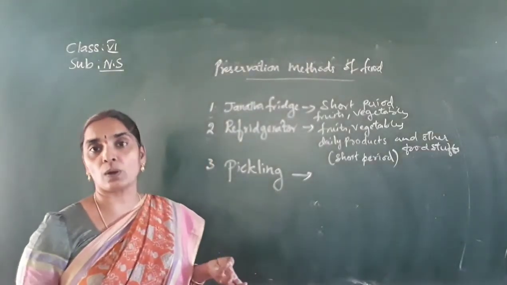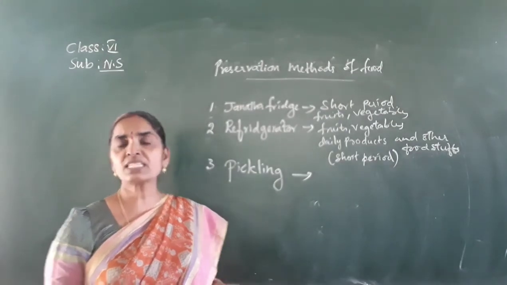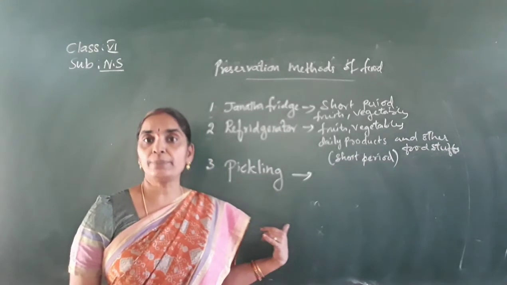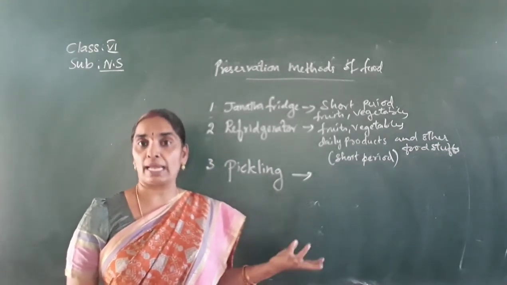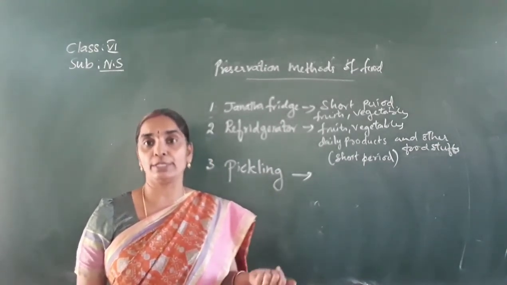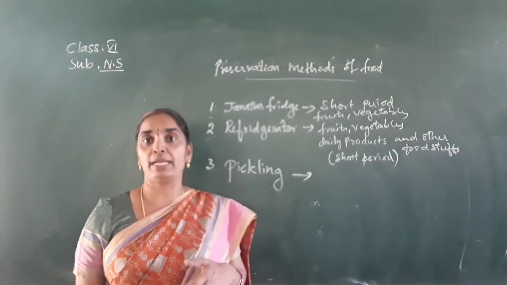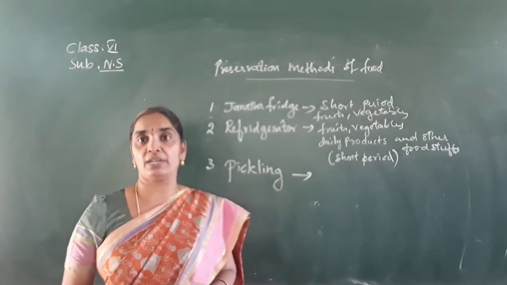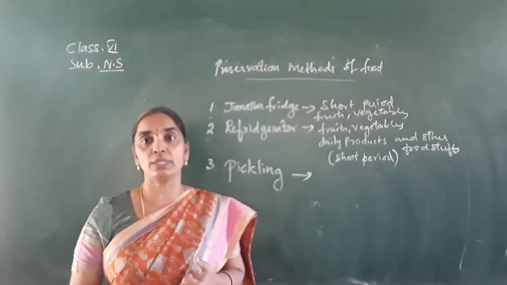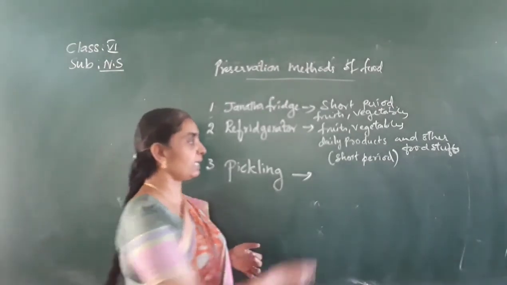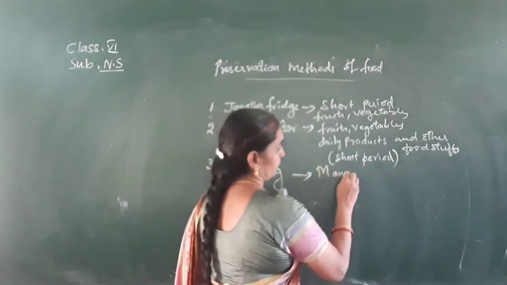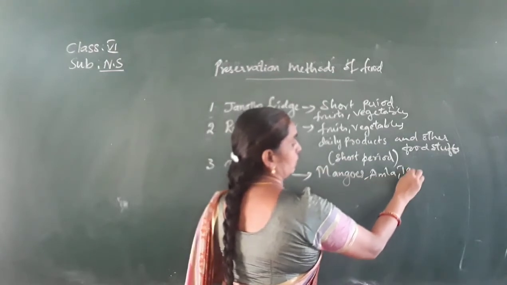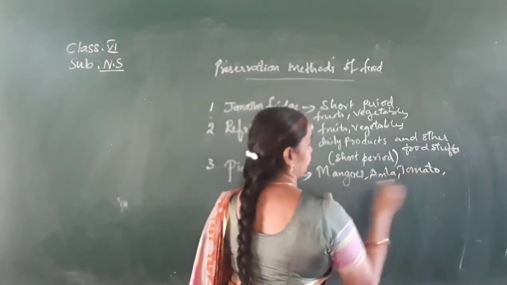For this they use oil, salt, chili powder, isn't it? These are the preservatives used to keep the pickles, normally mangoes, amla, tamarind, tomatoes. These are all prepared in the form of pickles and preserved for a longer period, where oil and salt is used to preserve items like mangoes, amla, tomato, tamarind.